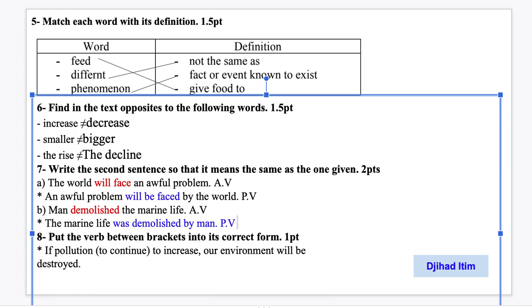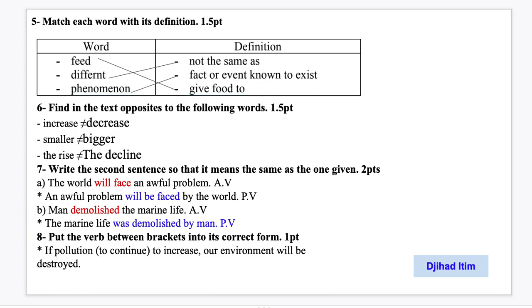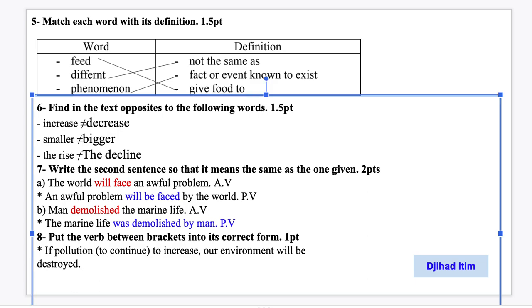Okay. Now we move to the 8th question. Question number 8. Put the verb between brackets into the correct form. So you have here a verb. It is in stem, okay? So if pollution, verb to continue, to increase, our environment will be destroyed. What can you say? In which tense will you put this verb? We have two clauses. We have if pollution, the verb to increase, our environment will be destroyed. So here the verb is in the future, will be destroyed.